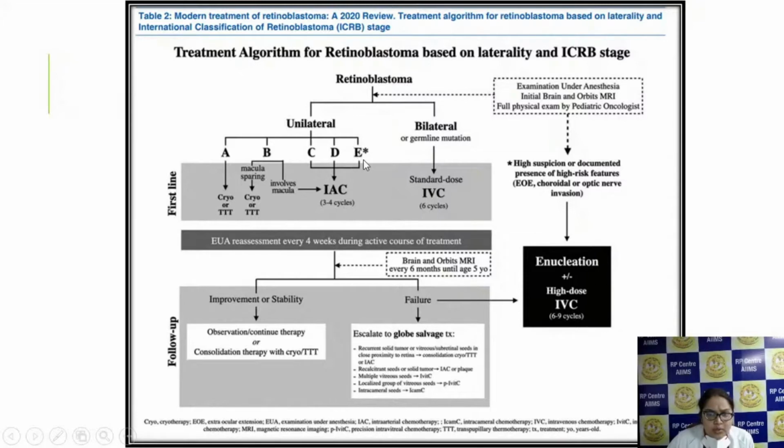Now coming to tumors which are group E tumors, if high risk features are there, and choroidal and optic nerve invasion is there, you have to go for enucleation plus or minus high dose intravenous chemotherapy of 6 to 9 cycles.